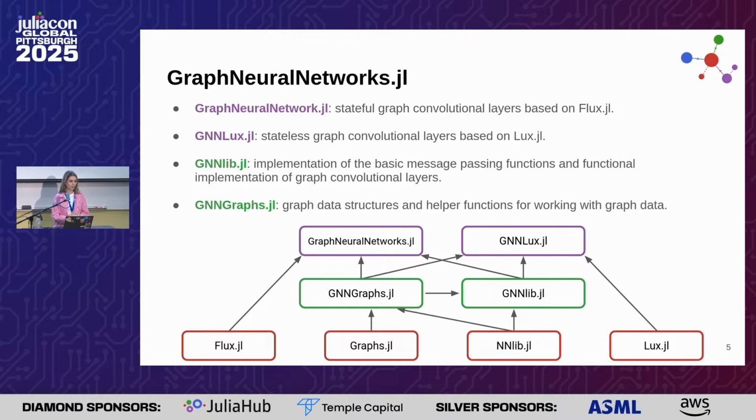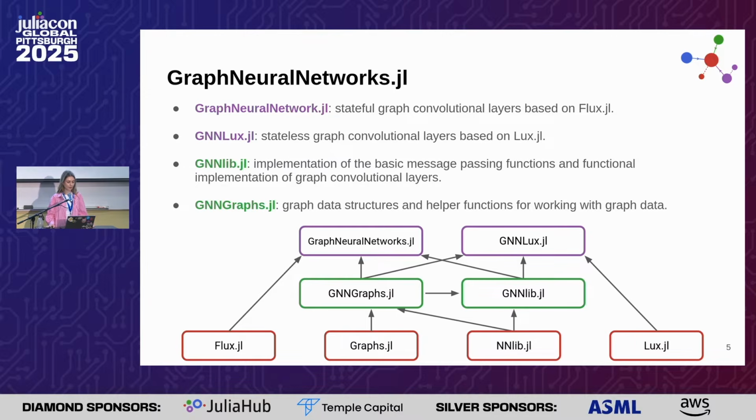The first one is GraphNeuralNetworks.jl, which contains the stateful graph convolutions, based on the Flux.jl framework. Then we have GNNLux.jl, which contains the stateless graph neural networks, based on the Lux.jl framework. These two packages are meant for users. The other two are building blocks. GNNlib.jl contains the implementation of basic message passing functions and the functional implementation of graph convolutional layers.